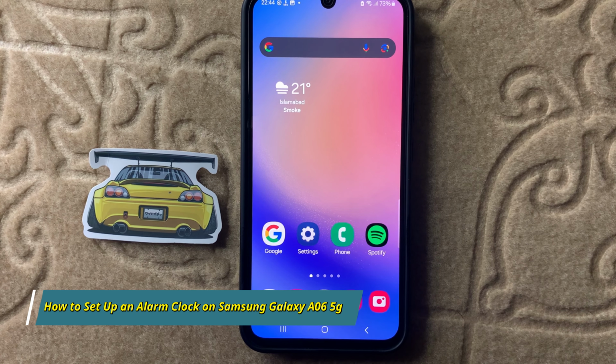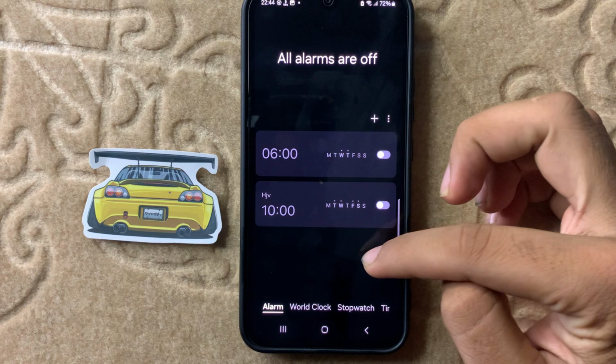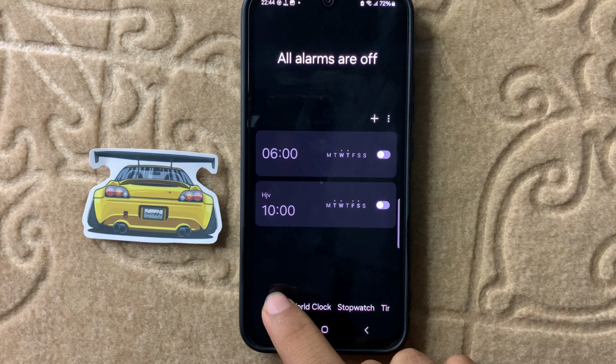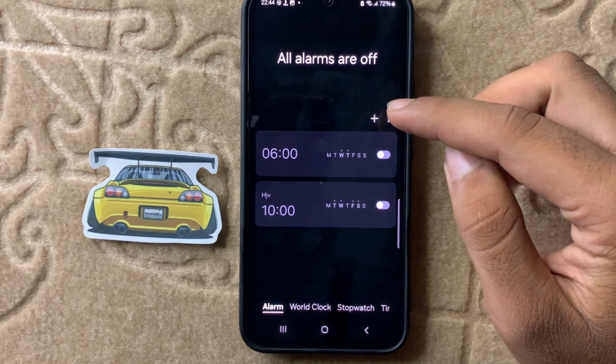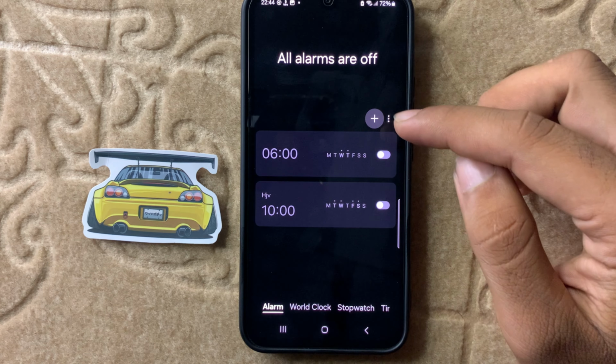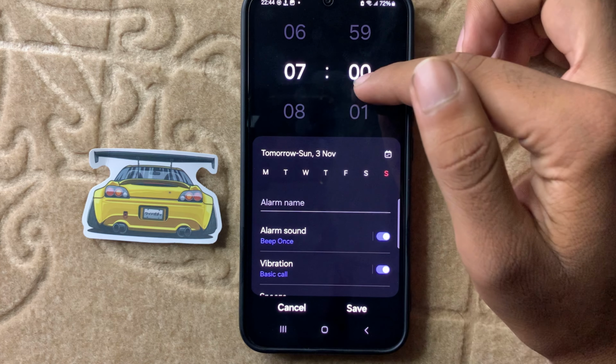Hello everyone, how to set up an alarm clock on Galaxy A06 5G. First of all, open the clock app and click on alarm, and if you want to add an alarm then simply click on the plus icon, and from here you can select any time which you want to choose,